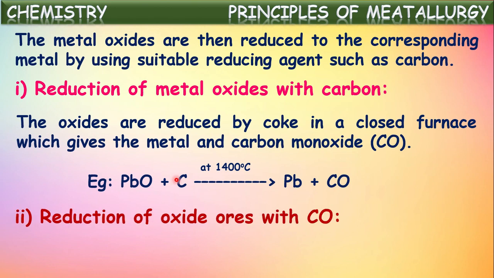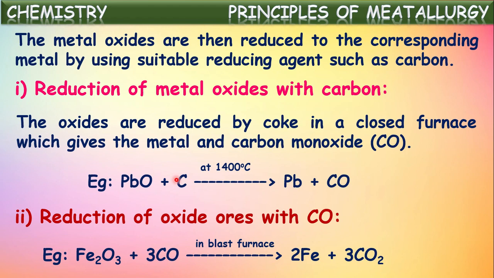One more: reduction of oxide ores with carbon monoxide also. Not only with carbon, even with carbon monoxide, certain metal oxides are reduced to metal. For example, iron oxide, if it is strongly heated in the presence of carbon monoxide, this carbon monoxide reduces iron oxide to pure iron and carbon dioxide will be eliminated. So in this way, by using either carbon or carbon monoxide, metal oxides are reduced to pure metal.